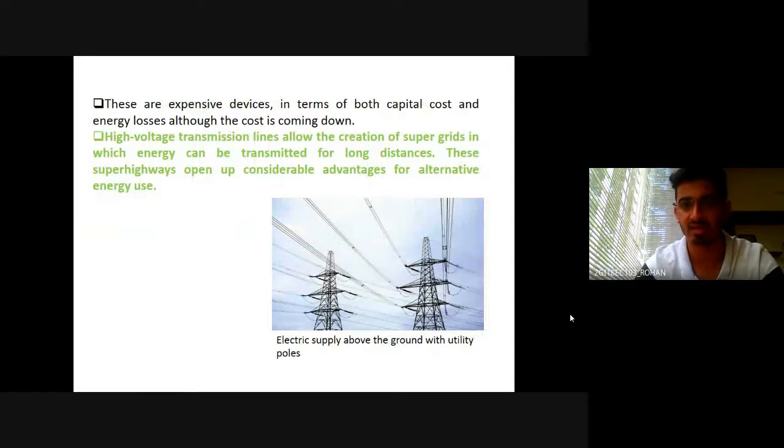High voltage transmission lines allow a certain supergrid in which energy can be transmitted over long distances with a low amount of loss, like only 3%. These superhighways open up considerable advantages for alternative energy use. If we have to transmit solar or wind energy over a long distance, we could have very low efficiency by transmitting at around 10,000 volts. So we can have around 3% loss of efficiency per 1,000 kilometers.